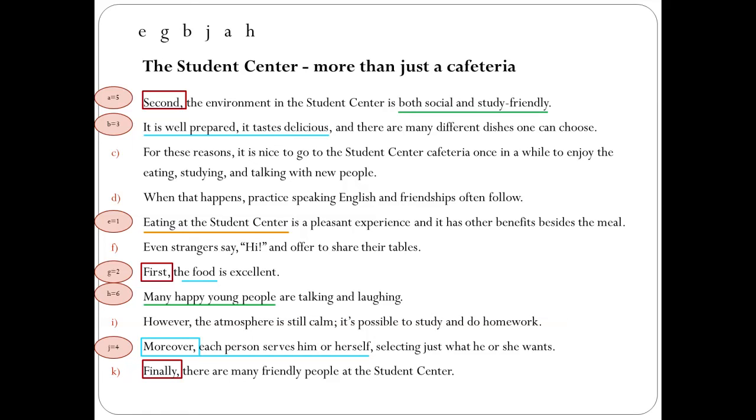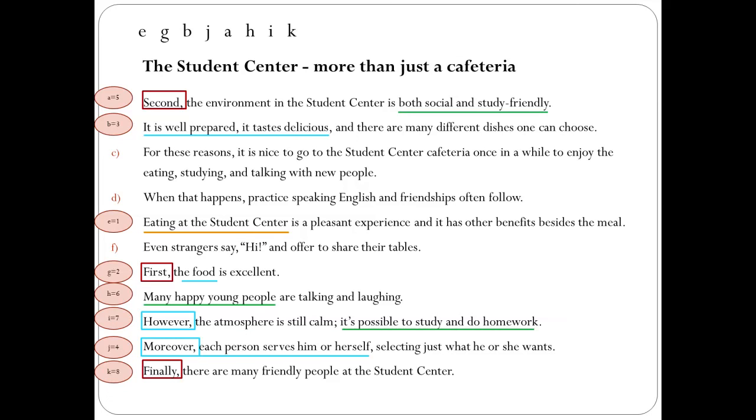We again need to connect some more evidence to this argument. So we look to the sentences starting with even and however, and look if there is anything which would support the claim about study-friendly place. And in sentence I, it's possible to study and do homework. So I will logically be 7.